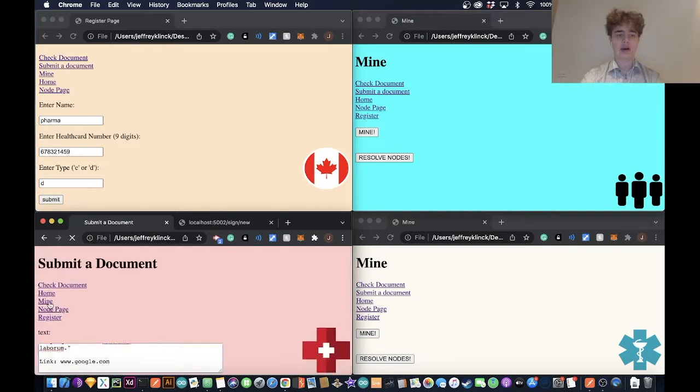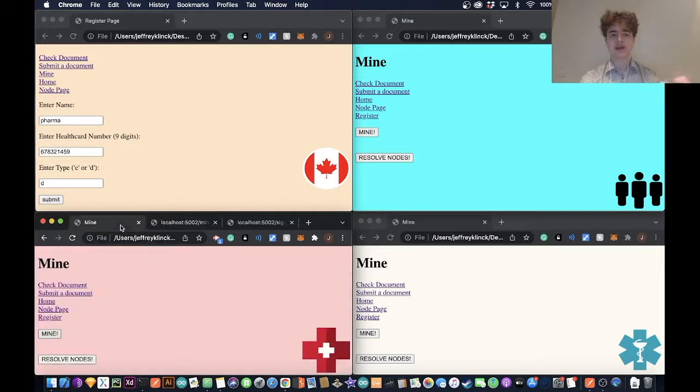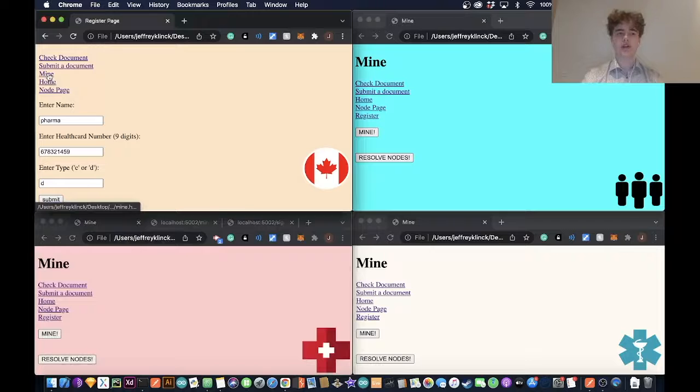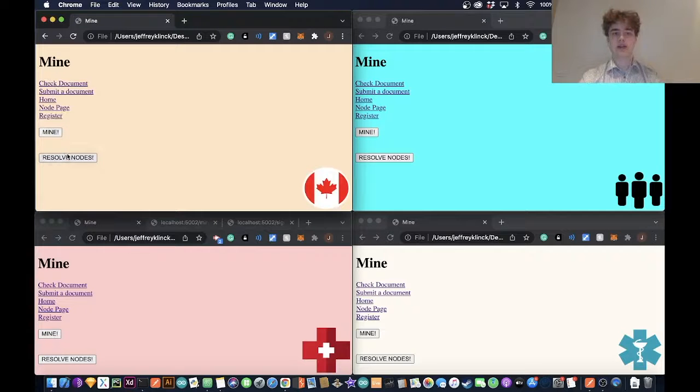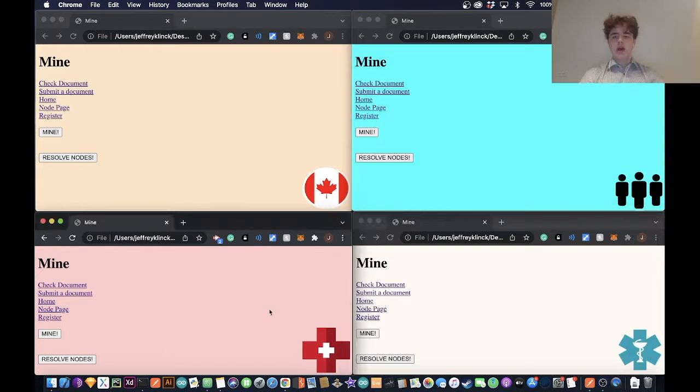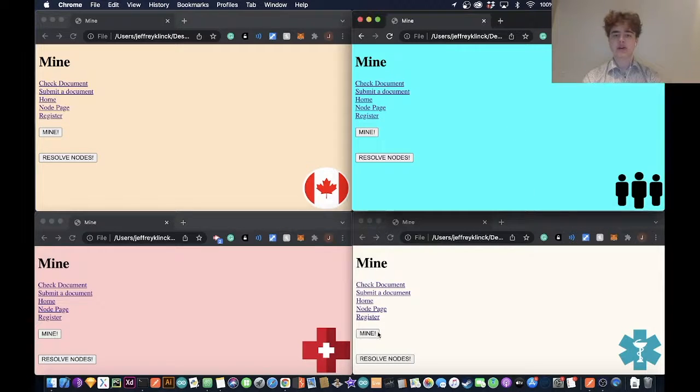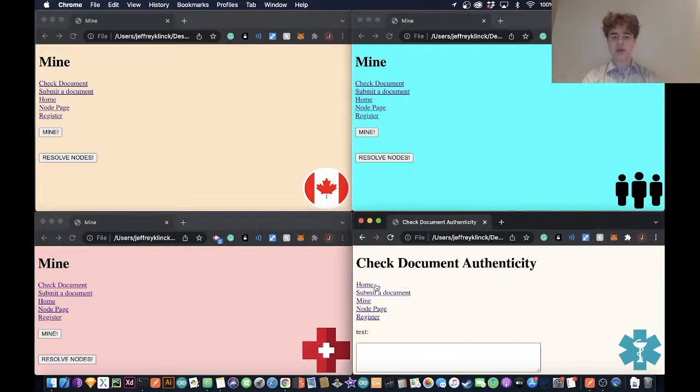So now this doctor is going to mine a new block so that the transaction is added to a block, and all the other participants are going to resolve their chain so that they accept that new block. After the doctor does that, they email that text file to the patient, or if the patient wants to be ultra secure, they can put it on a thumb drive, and then the patient is going to take that file right to the pharmacist.